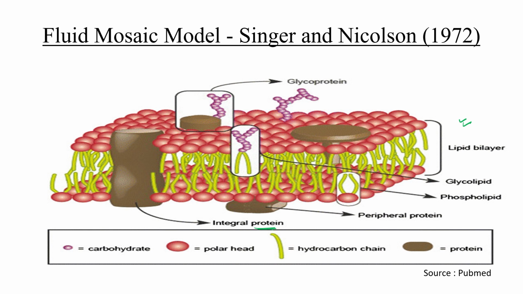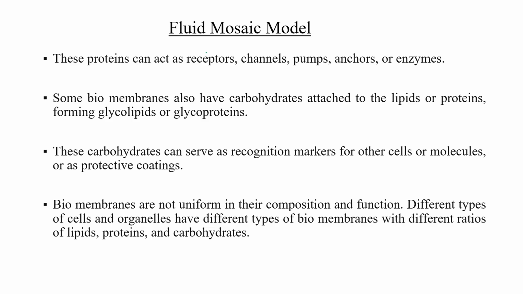Right? So this is the most accepted model given by Singer and Nicolson, known as the fluid mosaic model. Why is it known as the fluid mosaic model? Because it looks like a fluid sea in which icebergs float, just like proteins act as icebergs and float in a sea of lipid. That's why they gave the name fluid mosaic model. These proteins, peripheral and integral ones, can act as a receptor, as a channel, they can be used for pump or anchor purposes, or sometimes as an enzyme.